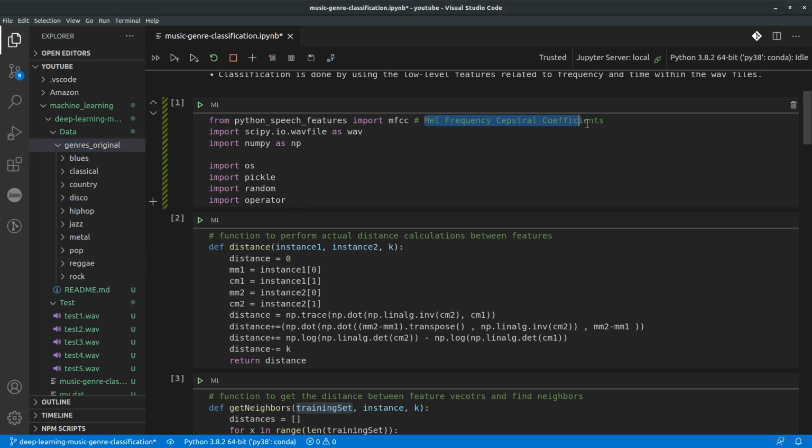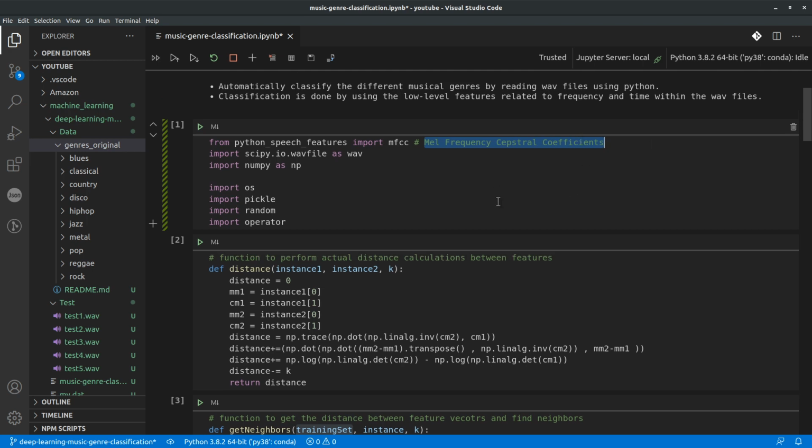It is used to extract the low frequency and time related features within the WAV files that we can use to train our model, and then identify similar features for a new incoming file and predict whether it is of the same genre or a different genre. So that's where this particular library helps us.